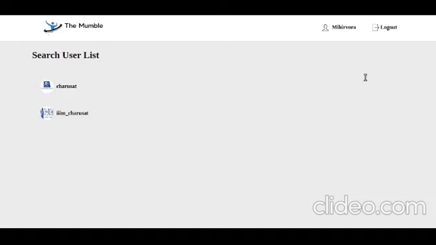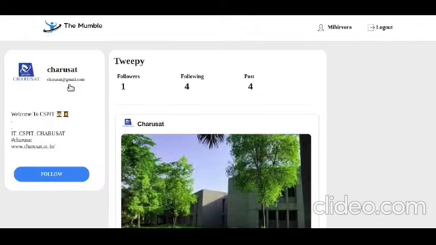For example, in my case, we get two results. The first one is Charusat, and the second one is IM_Charusat. But I open only the Charusat account by clicking on Charusat. So here you can see all the information about the Charusat account.